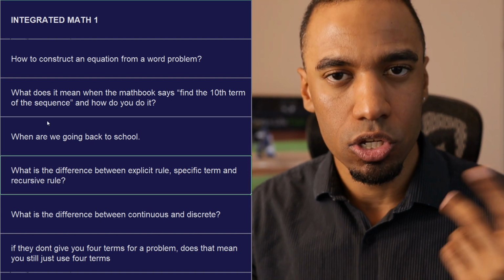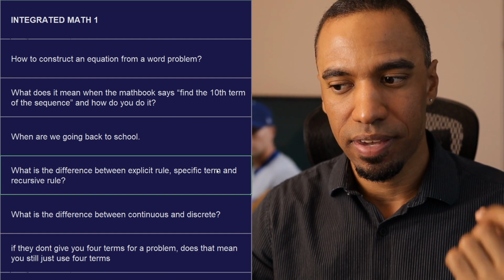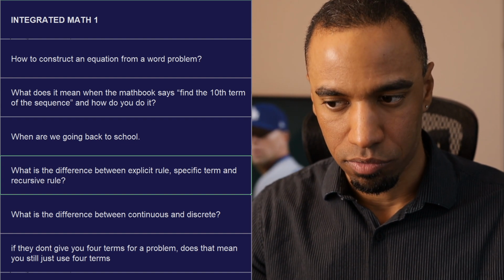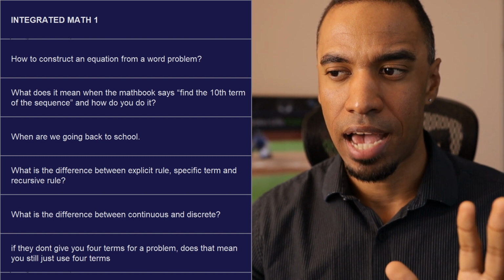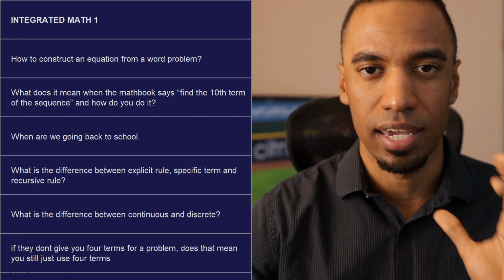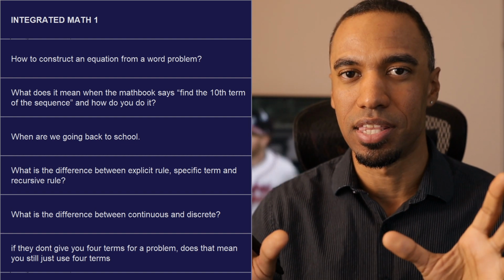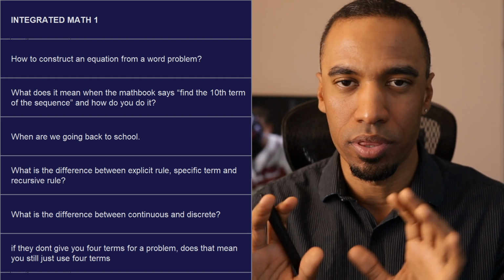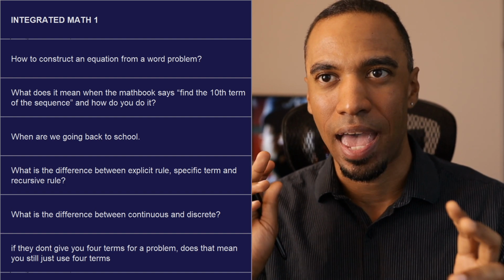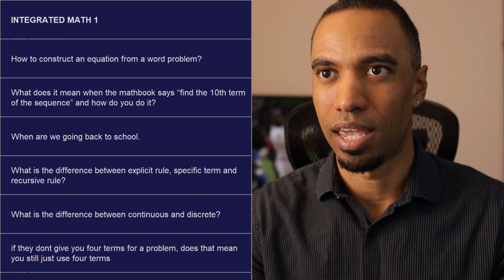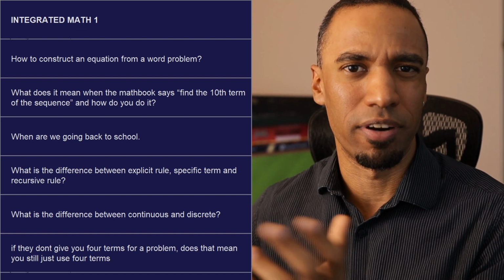Okay, the next question down, and this goes back to the sequences we're talking about. What is the difference between explicit rule, specific term, and recursive rule? Okay, so maybe you're just asking me to define all 3. Now, if you just ask what's the difference between explicit and recursive, I can answer that better. Specific term is not a mutually exclusive item. It's related to them, but it's not one or the other. It's something that's within. It's like saying, what's the difference between heads, tails, and a quarter? Right? The quarter might flip the coin present, like that.